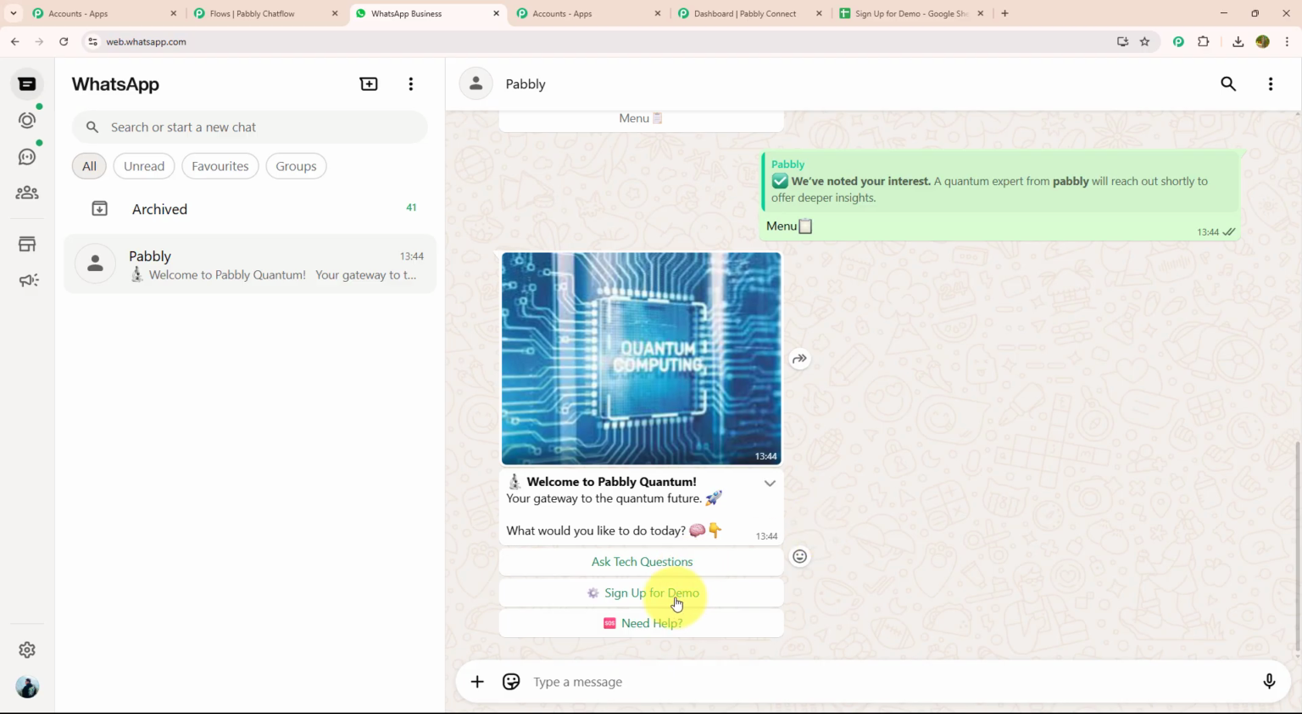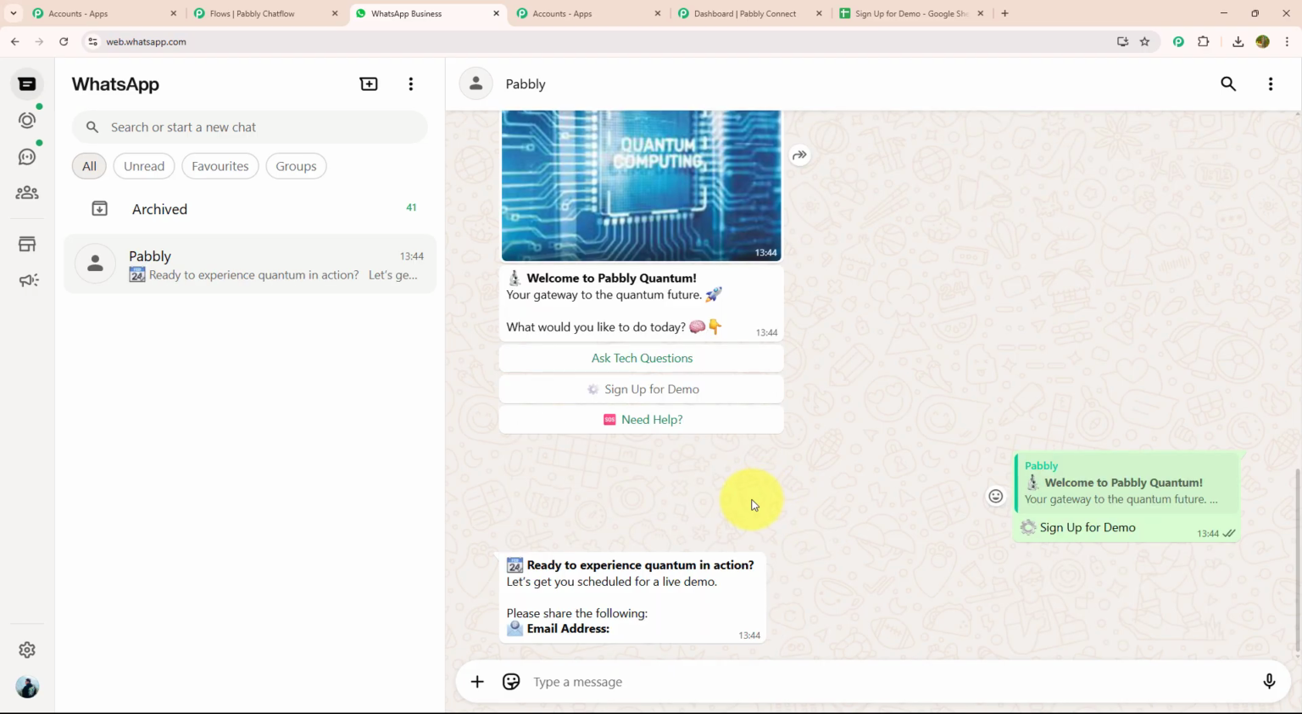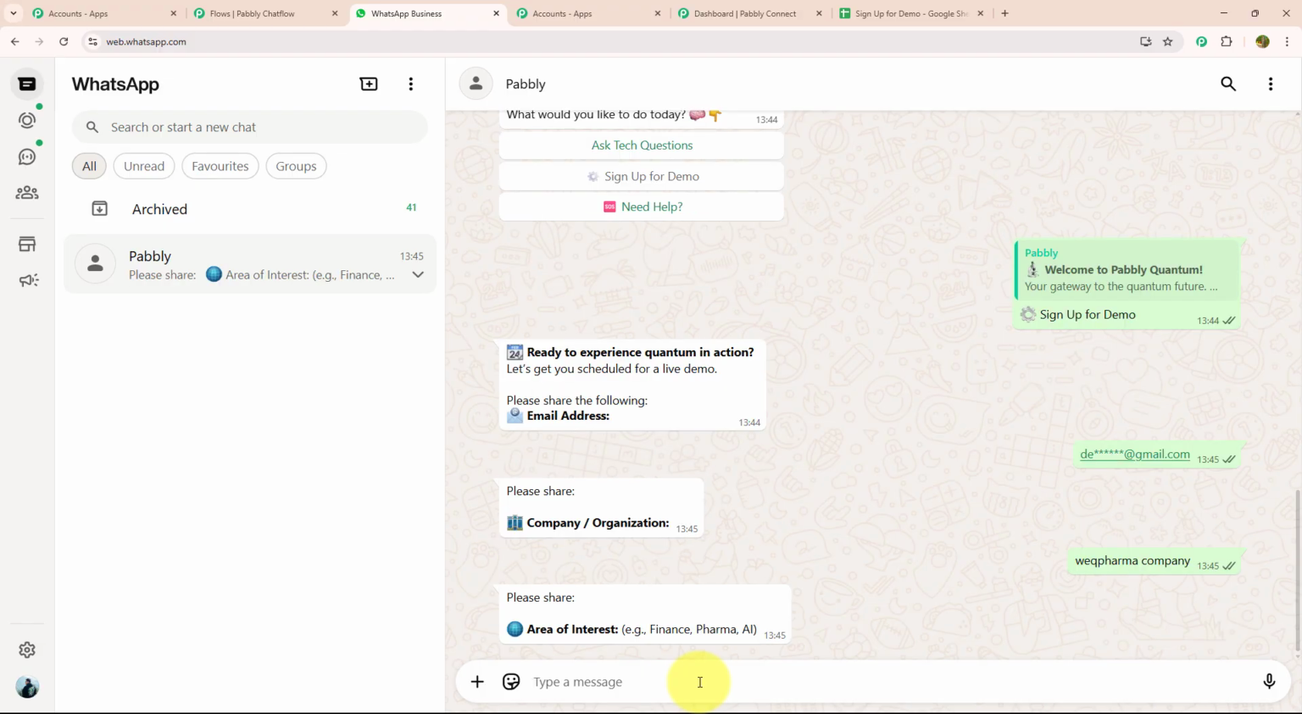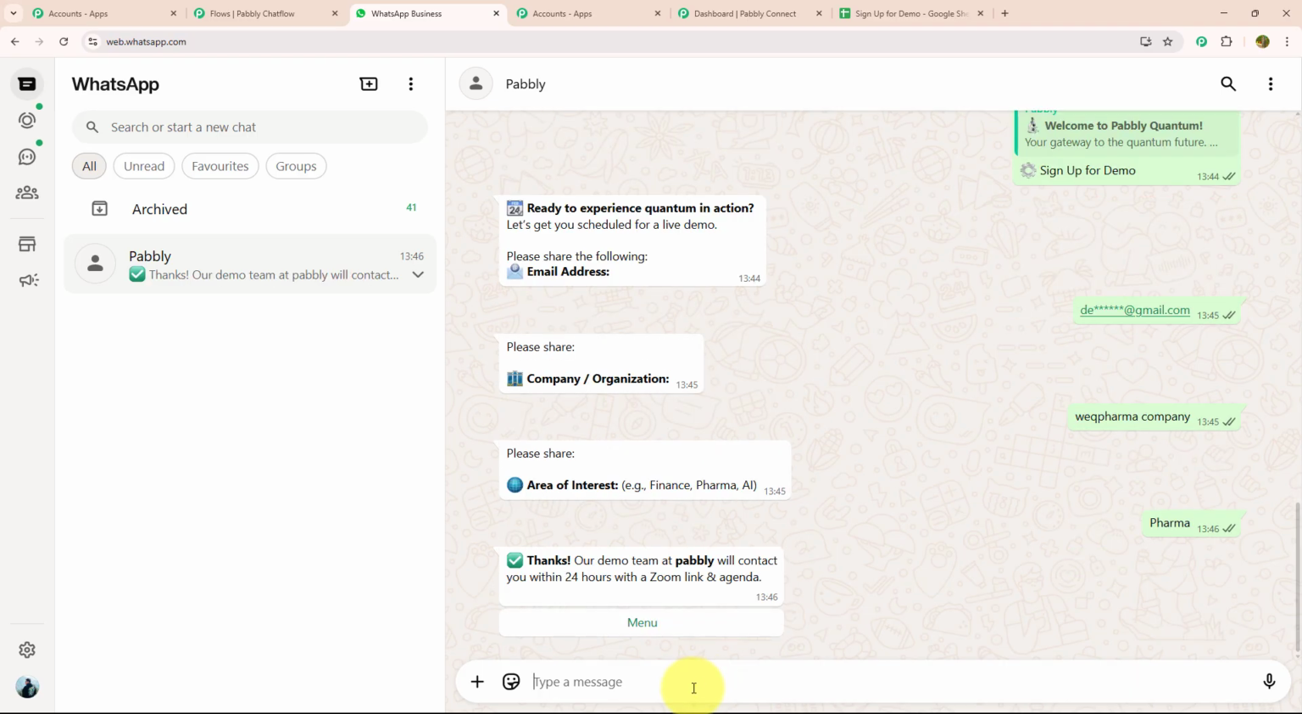Let's this time sign up for a demo. To book a demo, they want a few details of mine like my email address. I will enter my email address. After my email address, they want to know about company or organization. I will enter my company name. After that, they want to know area of interest. Let's say I want to know about pharma. After filling each and every detail, they have messaged me that thanks, our demo team at Pabbly will connect with you within 24 hours with a Zoom link and agenda. With that, again, they have provided me a menu button.